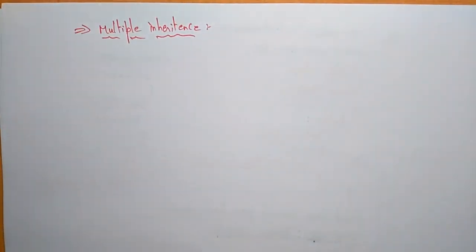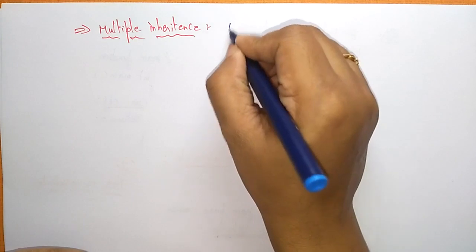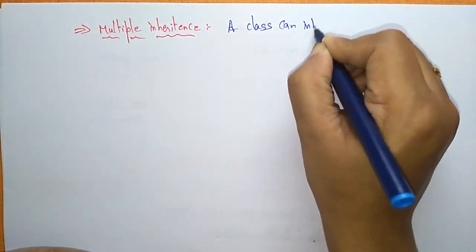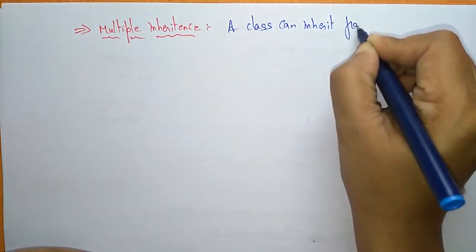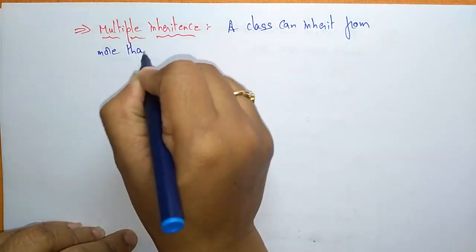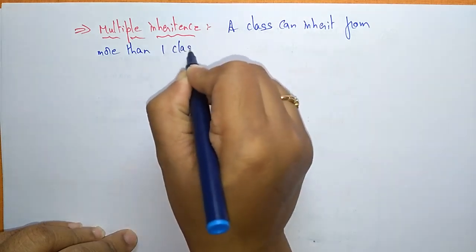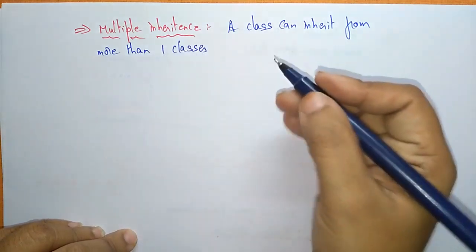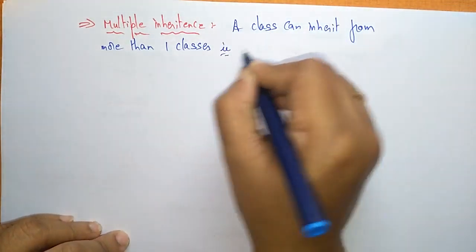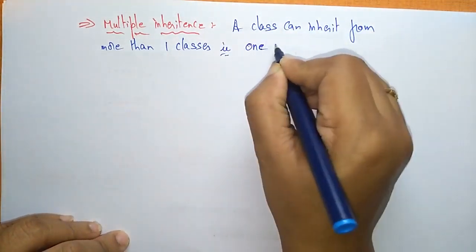Multiple inheritance means a class can inherit from more than one class.